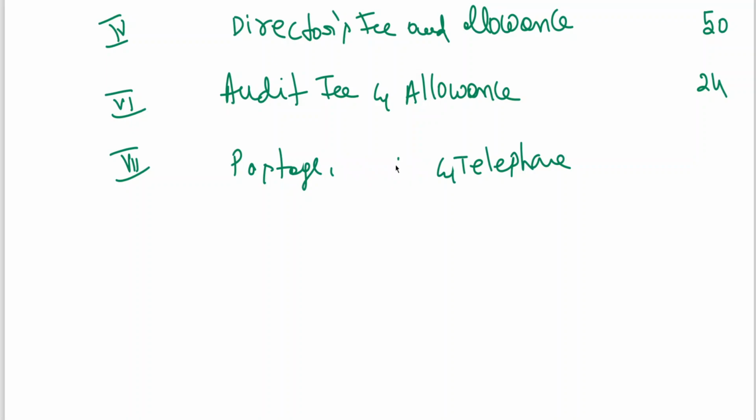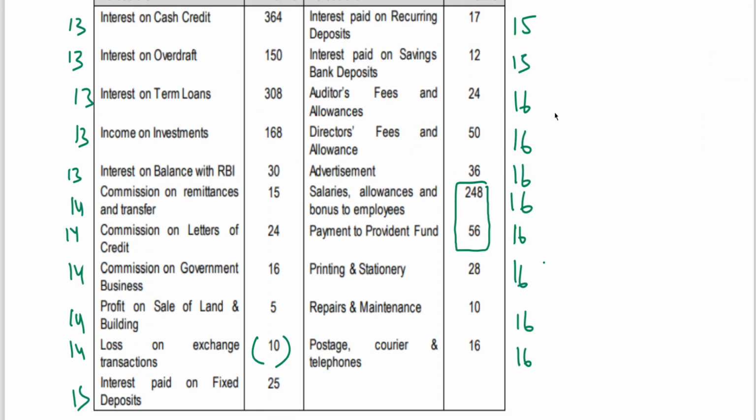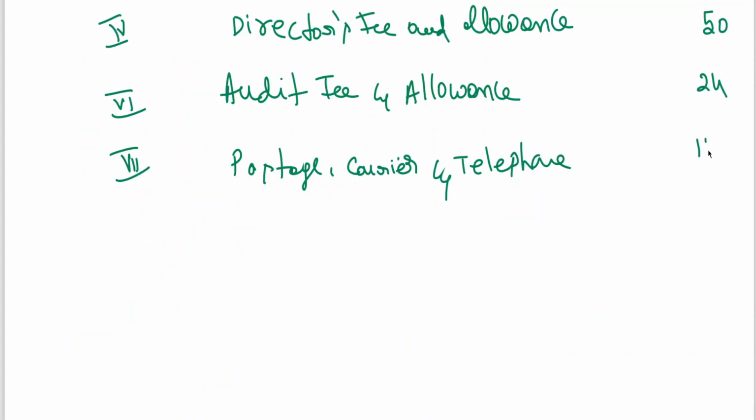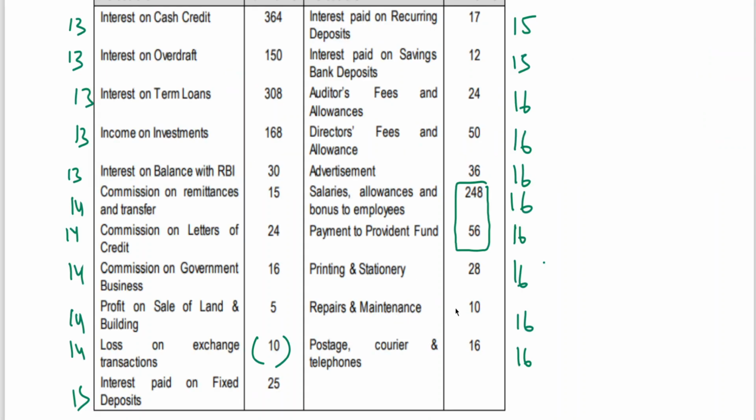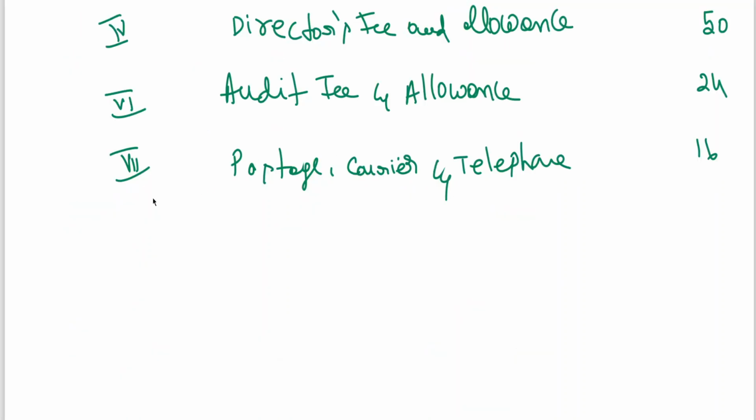Postage, courier and telephone, $16. Then repairs and maintenance. We got that also. Repairs and maintenance 10.